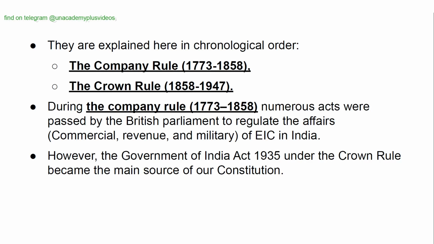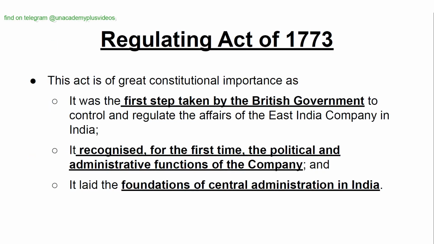During the company rule, that is from 1773 to 1858, numerous acts were passed by the British Parliament to regulate the affairs, both commercial, revenue, and military, of East India Company in India. However, the Government of India Act 1935 under the Crown rule became the main source of our constitution. Regulating Act of 1773.